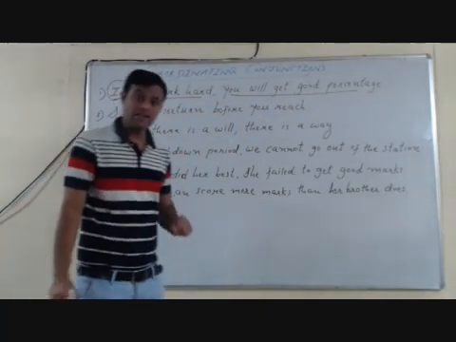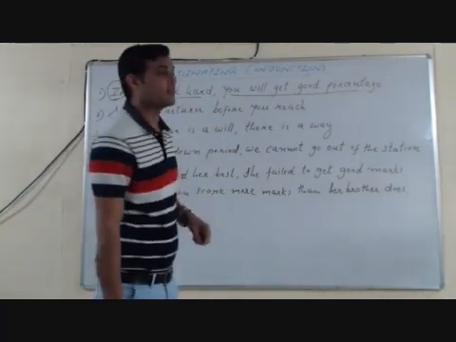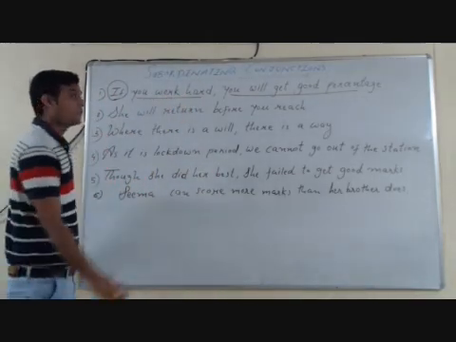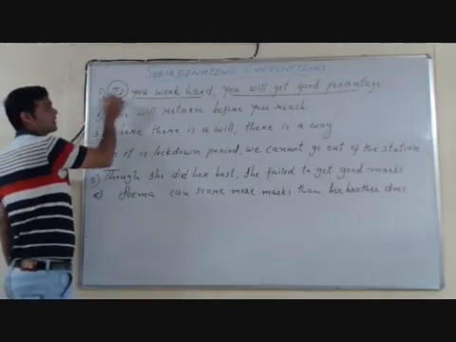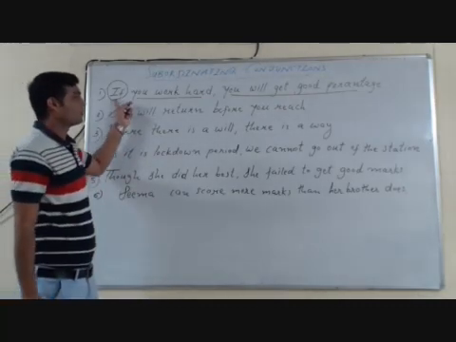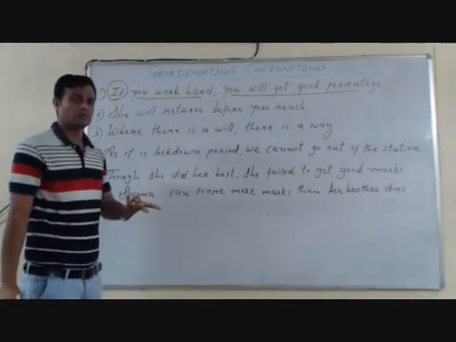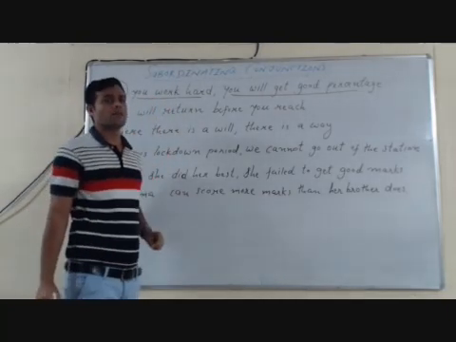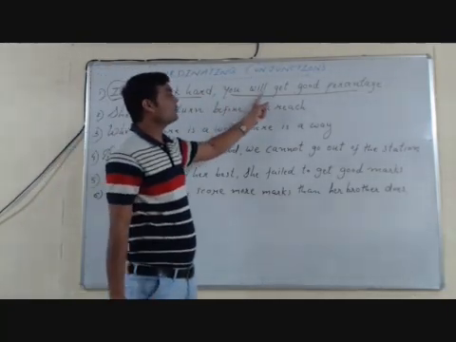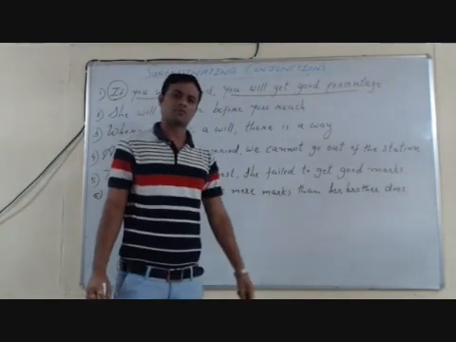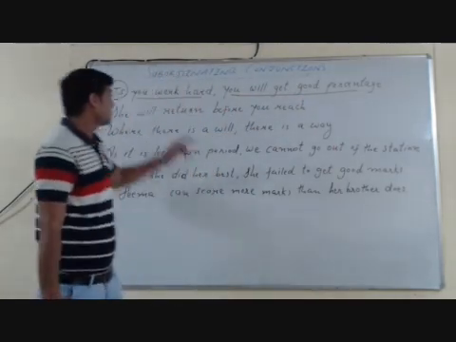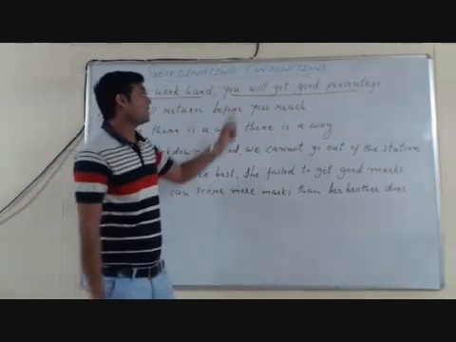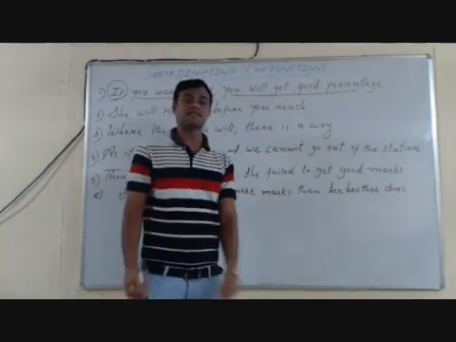But for this, you have to follow one condition, that is if you work hard. So to show condition, we have used the conjunction if. Here if you work hard, so what? This you work hard does not have complete meaning. It depends on you will get good percentage. That is why this you work hard is our subordinate clause, and you will get good percentage is the main clause.